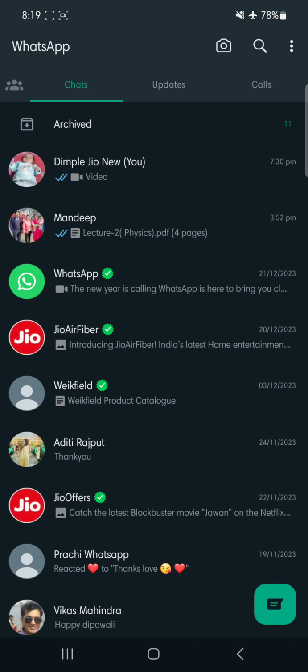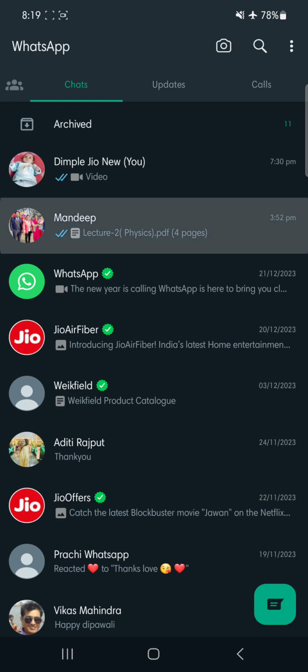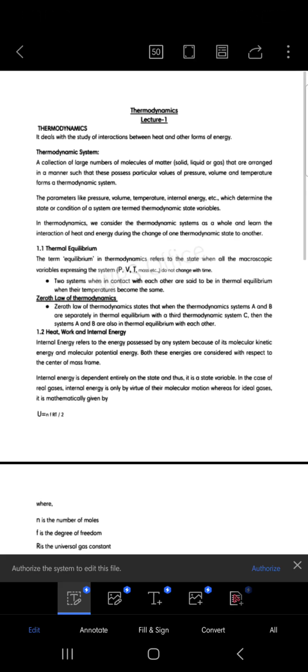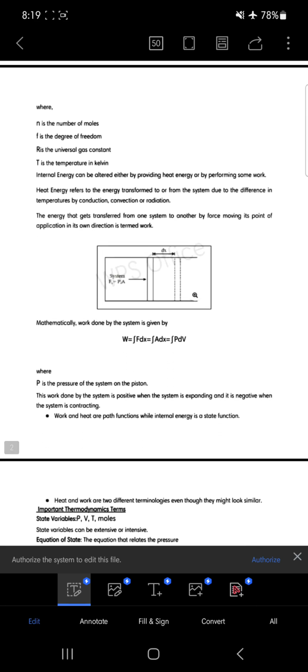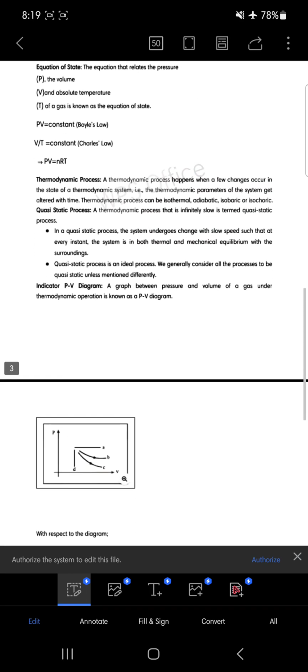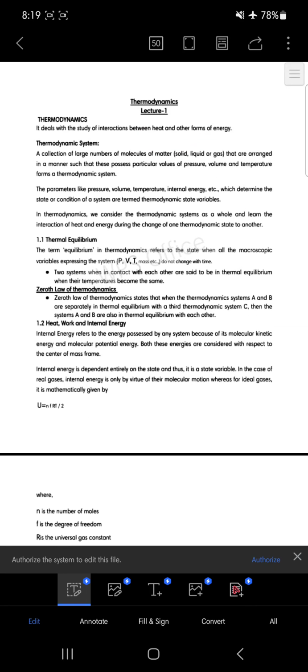Today we'll be talking about the topic of thermodynamics, as I have sent you some notes on some of the topics in thermodynamics. So it is better that we explain the topics which have already been sent to you. Here in lecture 1, I hope everyone has written all the topics mentioned in the PDFs which have been sent to you. There may be some things you may not understand, so I'm making this video so that you may understand the things which I made you write.